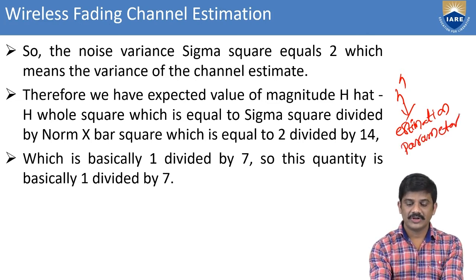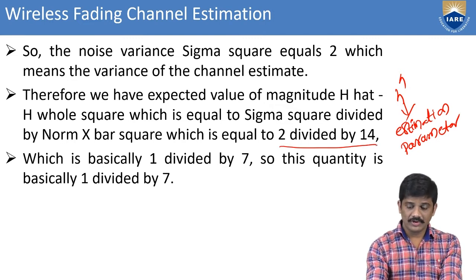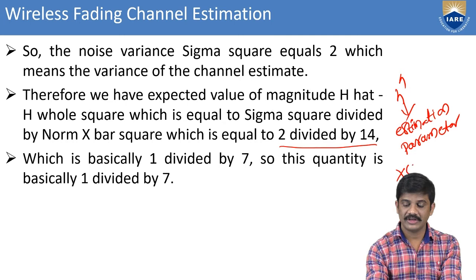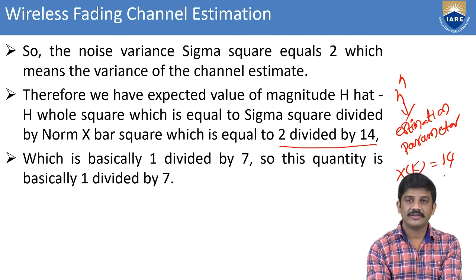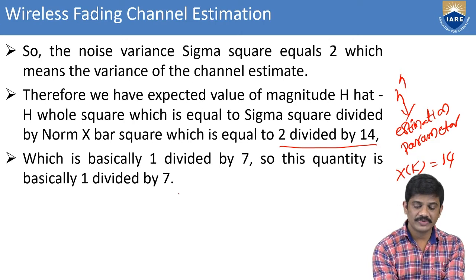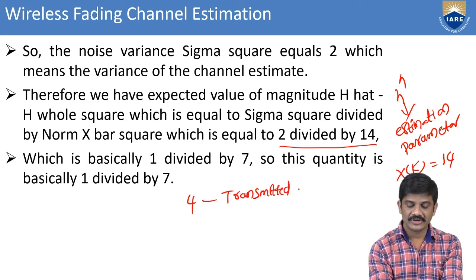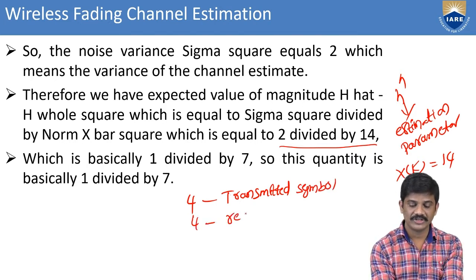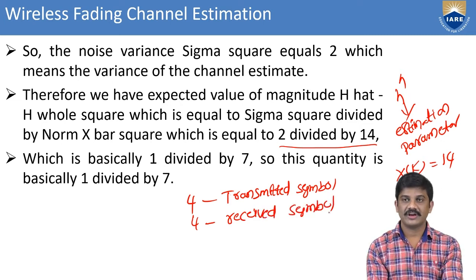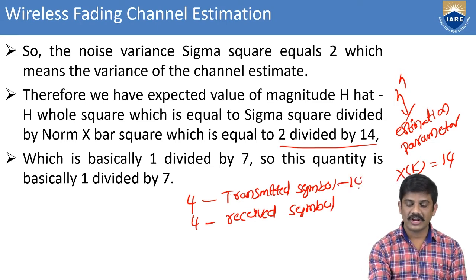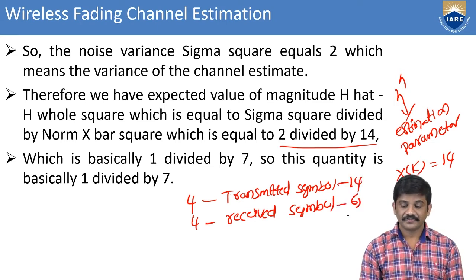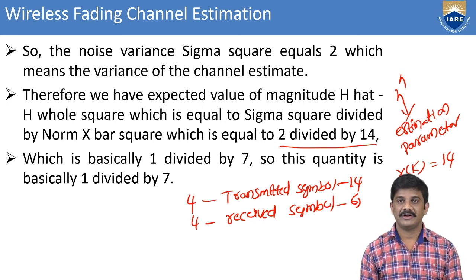Which is equal to the sum divided by 14, because we are considering x of k equal to 14. How can we take the 14? It is from all four transmitted symbols. We consider all four transmitted symbols, and also we can consider the four received symbols. Here we are considering the 14. This is the answer, 14, and here we get the 6j. Then we can quantify it as basically 1 divided by n.